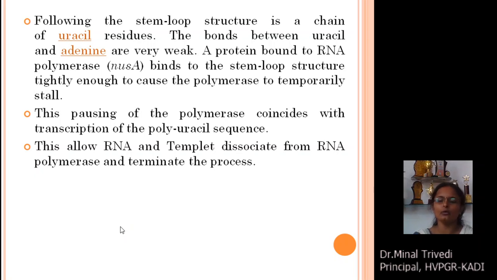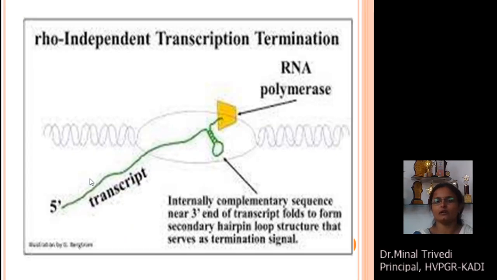Dissociation will be carried out and the process gets terminated. So you can see over here, in your RNA transcript, there is a presence of rich GC content. So it is a formation of an internal complementary sequence because of the rich GC content of nucleotides at this structure,